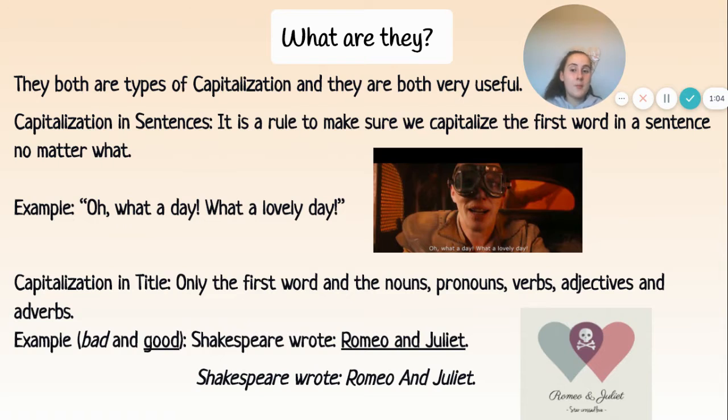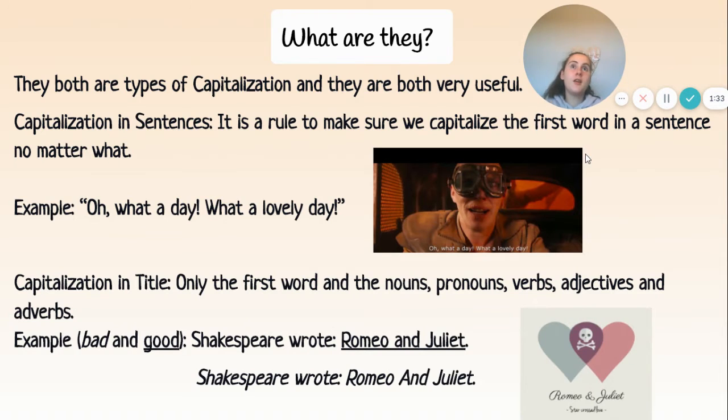For an example from Mad Max: "Oh, what a day! What a lovely day!" Here we can see the O is capitalized. It's exactly what we're looking for. And the W is capitalized too. It's exactly the thing we're looking for today, because that's a sentence and that's another. And that's perfect.